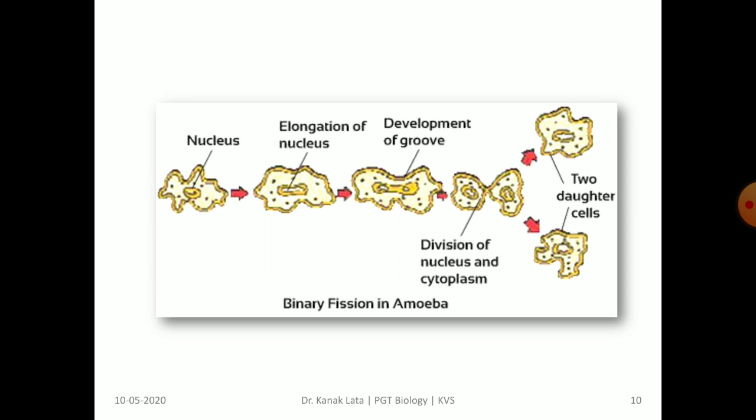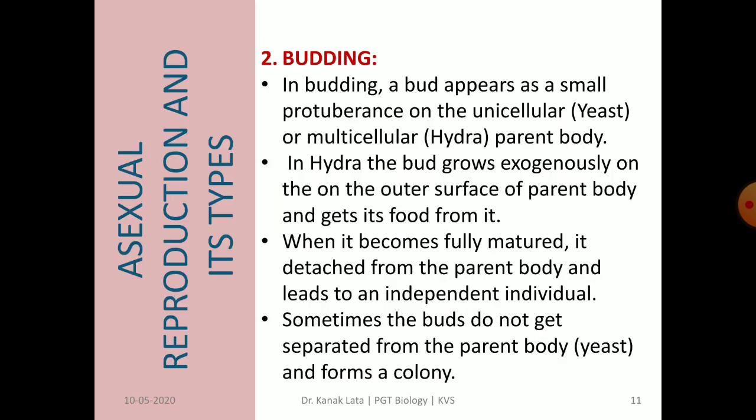This is the figure showing binary fission in amoeba. You may observe here that first the nucleus elongates, then division of nucleus and cytoplasm takes place to form two identical daughter cells. Second type of asexual reproduction is budding. In budding, a small protuberance arises from the parent body and this protuberance is called a bud.